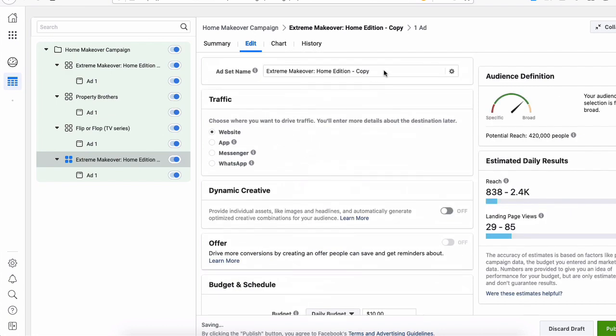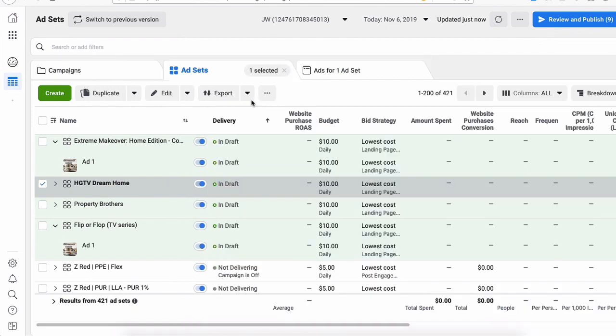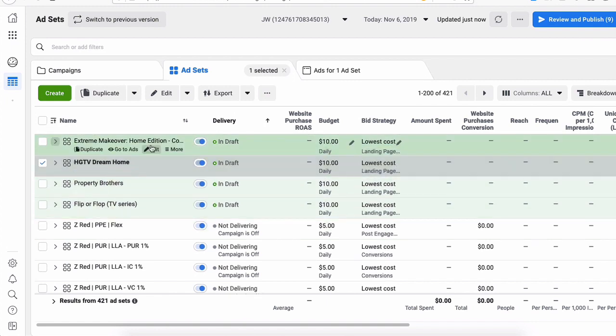We click on that. We go and replace this ad set. So now we have 4 ad sets with the same ad. Let's collapse this real quick so I can show you on the main screen here. So now we have 4 ad sets.